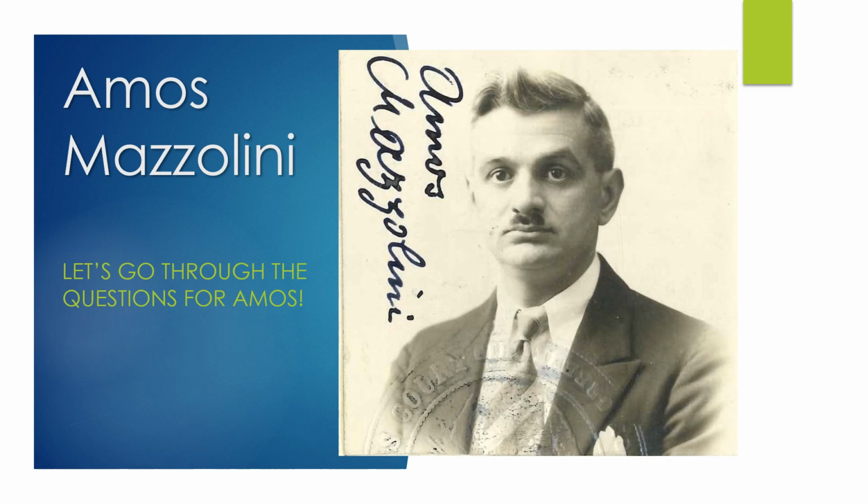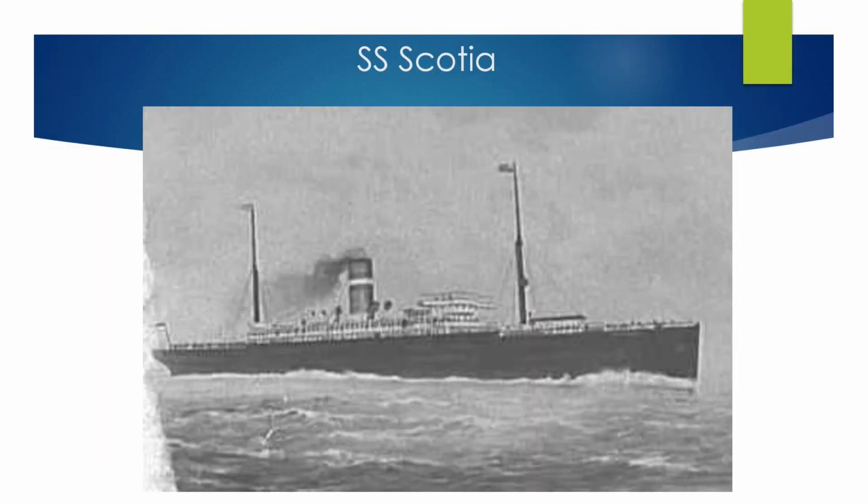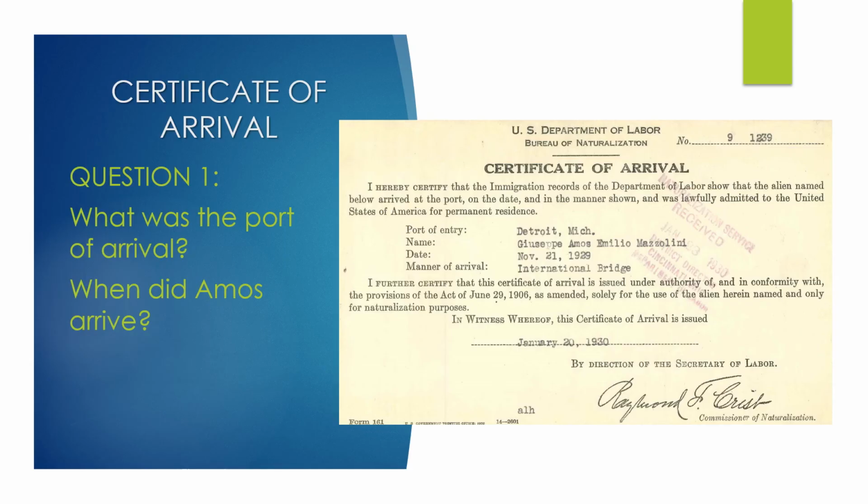Now that we have completed the questions for Marie, let's learn some about Amos. Amos came over on the SS Scotia. So this isn't one of the questions, but we wanted to show you a picture of his boat as well, the one that he traveled on as well. For question number 1, you needed to use the certificate of arrival. And that question was, what was the port of arrival for Amos? And when did he arrive?